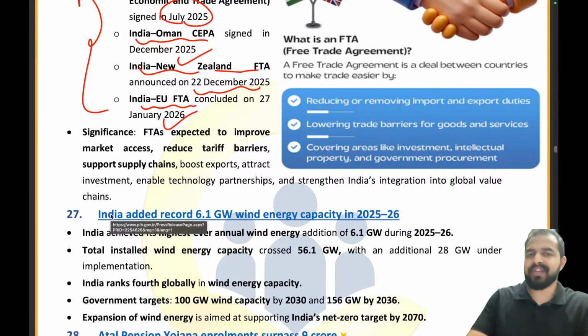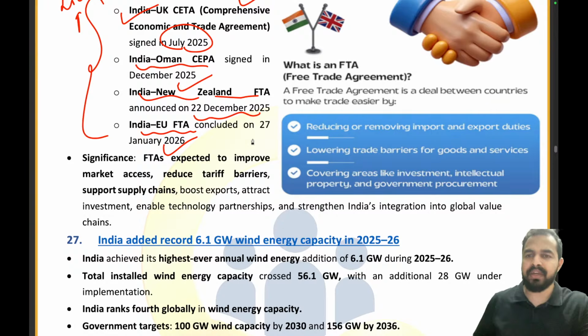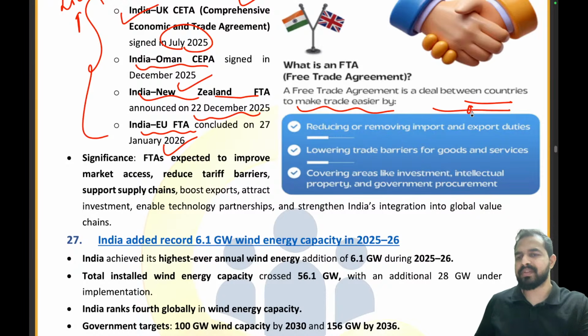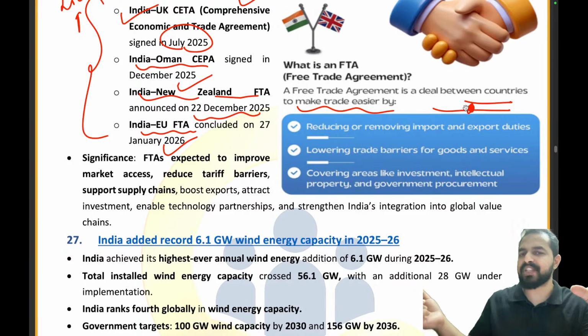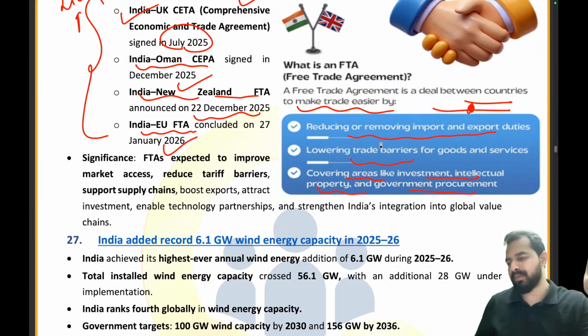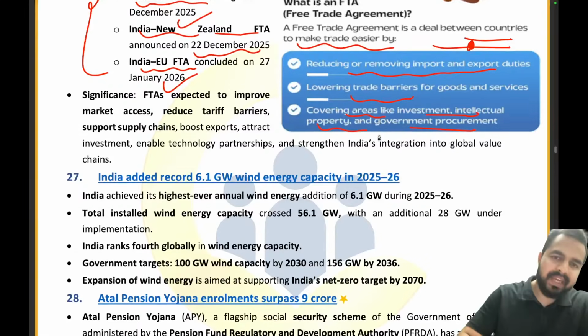That's all. And why exactly are these FTAs being signed? It is basically a deal between countries to make trade easier. I told you the example of a toll tax on the road, due to which not many people travel through that road. To make things easier, we remove that toll tax, and that's why we sign agreements like FTAs. We are reducing or removing import and export duties, lowering trade barriers, and covering areas like investments, intellectual property and government procurement. That's all. Clear to everyone?